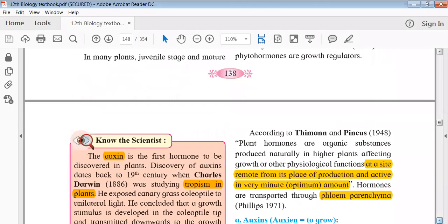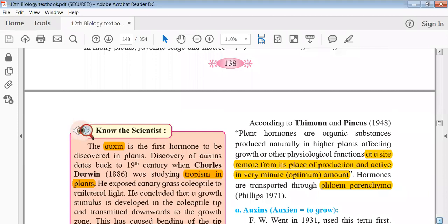Then after some time, when people found that there is something called a hormone, two scientists, Heman and Pincus, in 1948, asked what plant hormones actually are. They said that plant hormones are organic substances produced naturally in a higher plant, affecting growth or other physiological functions. So this is clear: they are organic substances, point 1; naturally produced, point 2; and responsible for growth and other physiological factors.